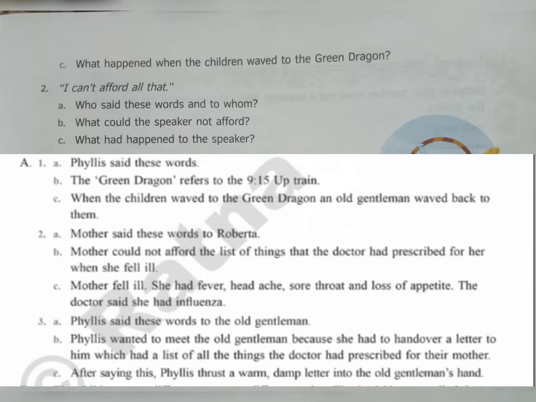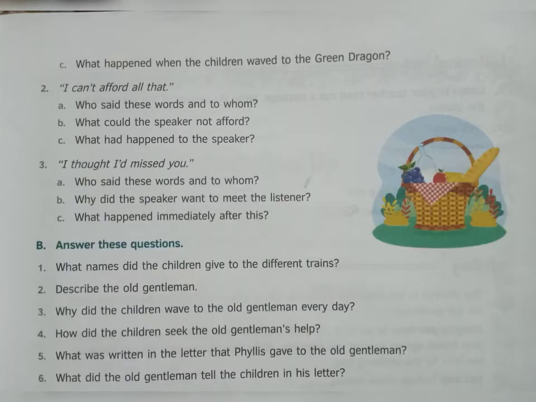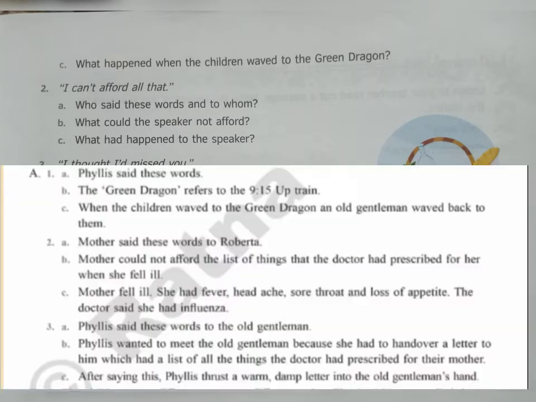Who said these words to whom? The mother said these words to Roberta. Then the second one, what could the speaker not afford? Yes, the mother could not afford the list of things that the doctor had prescribed for her when she fell ill. What had happened to the speaker? Mother fell ill. She had fever, headache and sore throat, and the doctor said she had influenza.